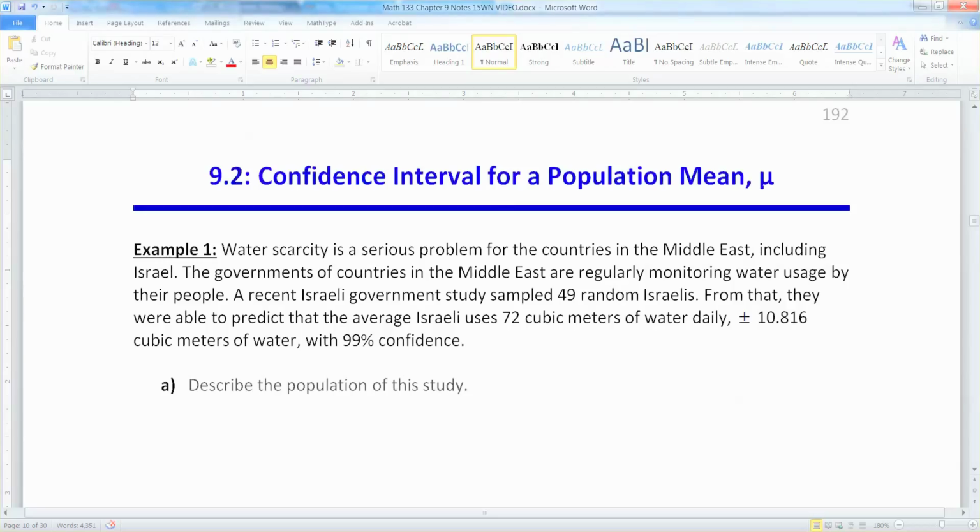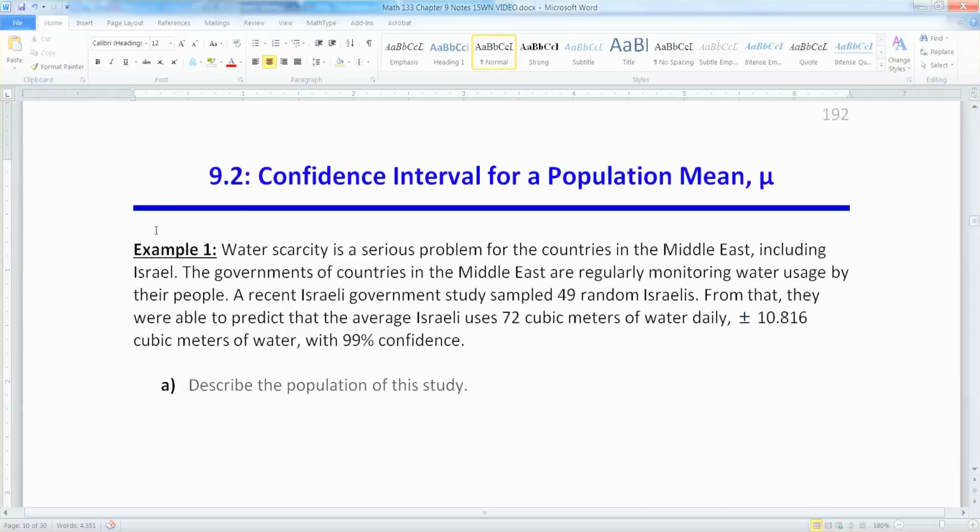Water scarcity is a serious problem for the countries in the Middle East, including Israel. The governments of countries in the Middle East are regularly monitoring water usage by their people. A recent Israeli government study sampled 49 random Israelis. From that, they were able to predict that the average Israeli uses 72 cubic meters of water daily, plus or minus 10.816 cubic meters of water, with 99% confidence.